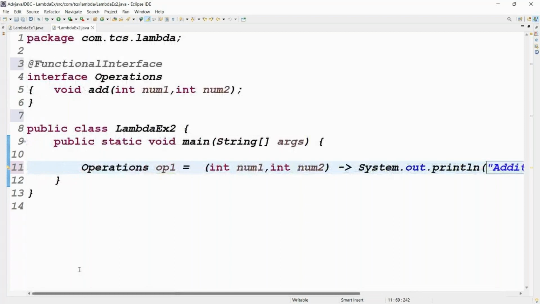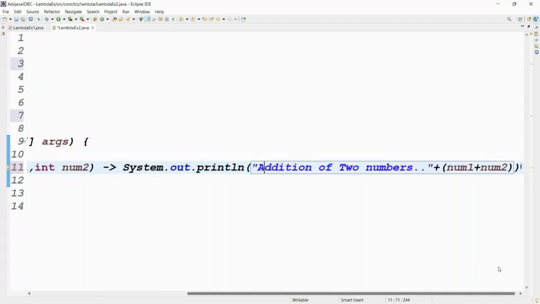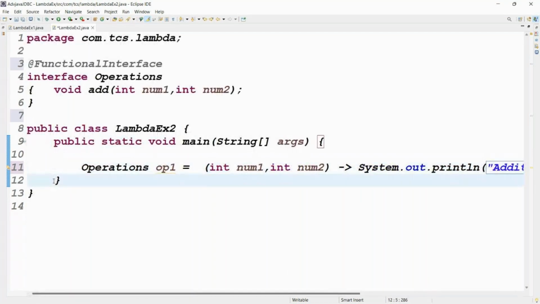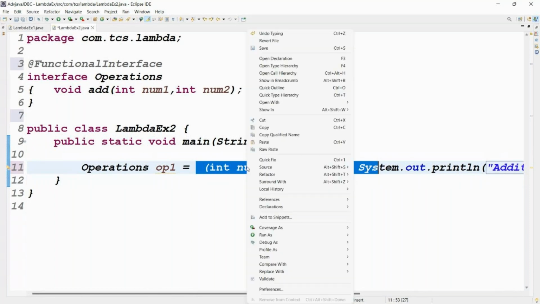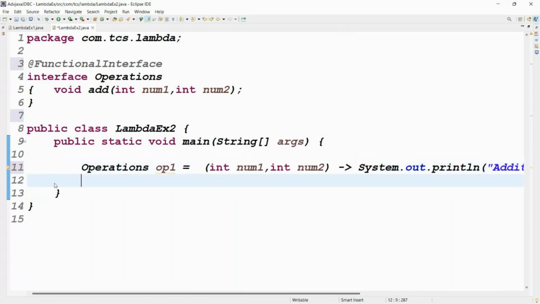This is our control space. Addition of two numbers, like this. Then this is the implementation. Then we need to call this. How do we call this? op1 dot add, passing 10 comma 20.